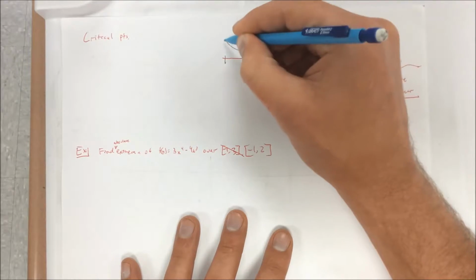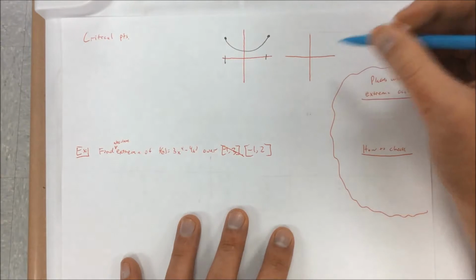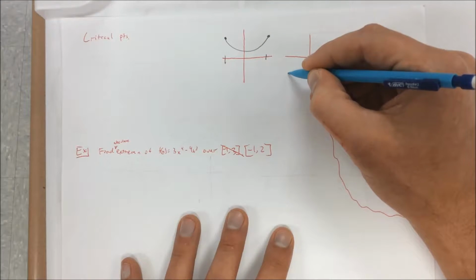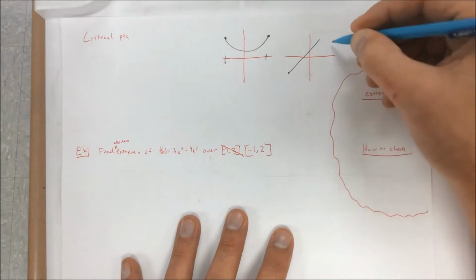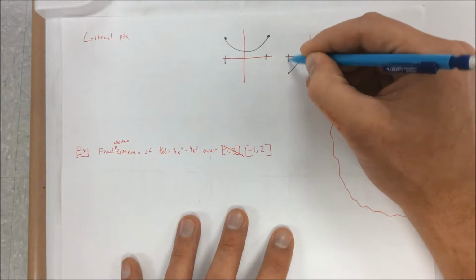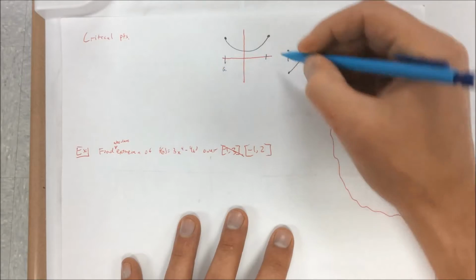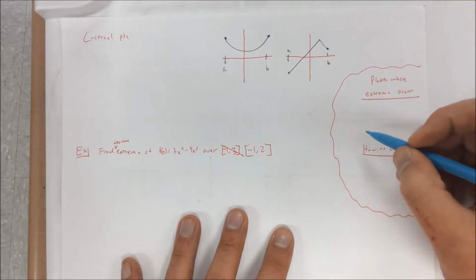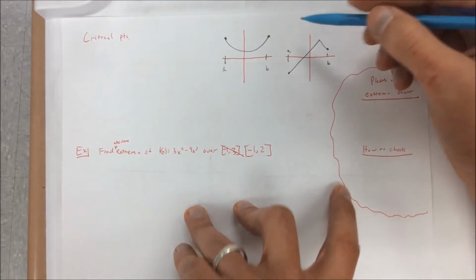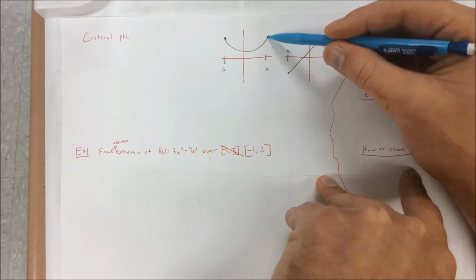Let's say we have a parabola right here, and let's say we've got an absolute value function right here. Here's A, here's B. Here's A, here's B. Let's look at when the absolute maximum can occur. On this one, the absolute maximum is obviously right here.